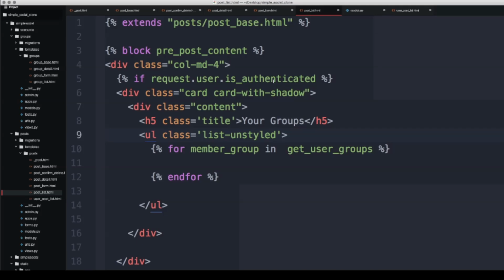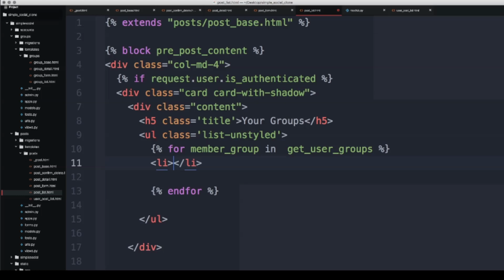So we'll come back to post_list, and now we are saying for member_group in get_user_groups. So essentially, if you are a user, for every group that you are actually a member of, what we are going to do is create a list item, and that's going to have an anchor tag inside of it.